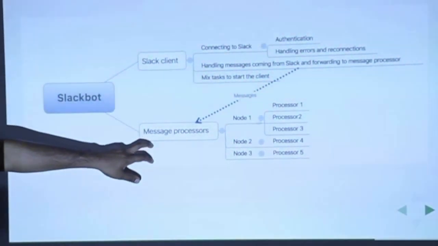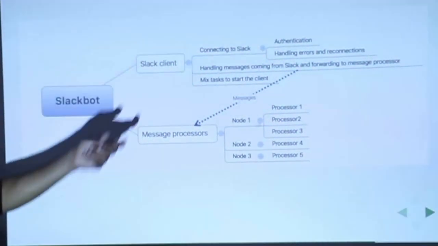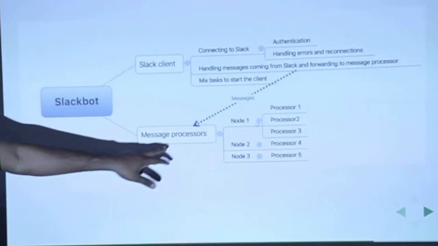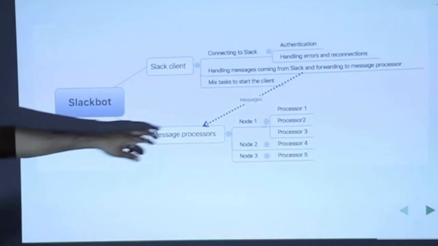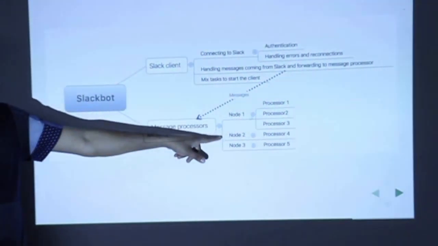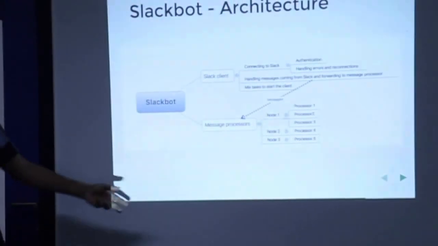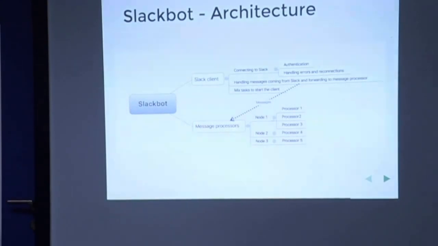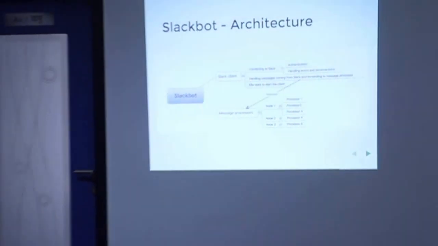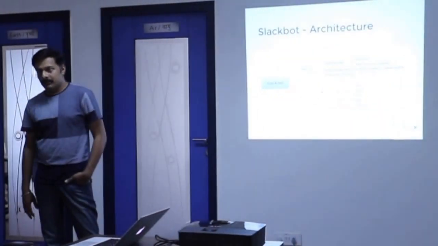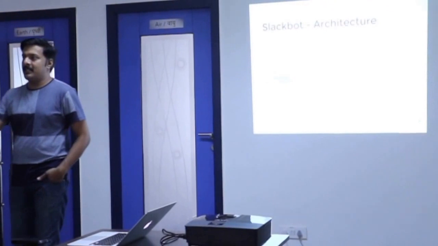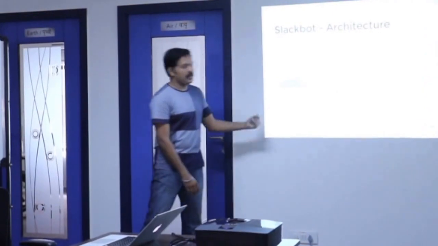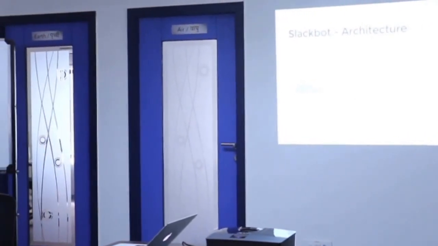Then the message processor will handle the messages that the client is sending, the incoming messages. It tries to see who can process the message, right? It will have multiple nodes. So this node will be your computer, this node will be your computer, this node will be your computer. It will have many processors, right? Some will understand what's today's time, a message like that. Some will understand deploy the current build. So some can understand multiple message formats. That's a basic simple thing that I could come up with. Depending on how we go, we can restructure it.